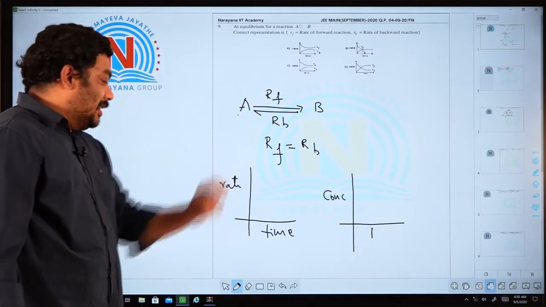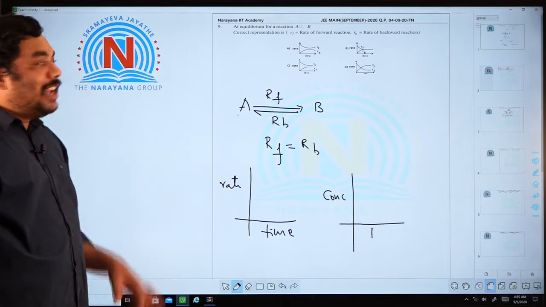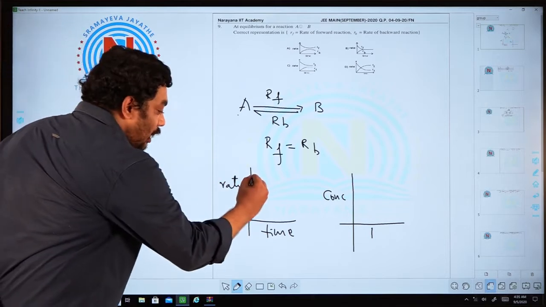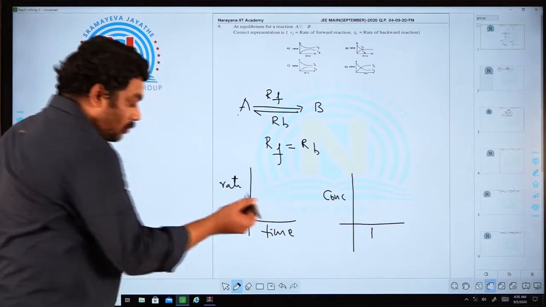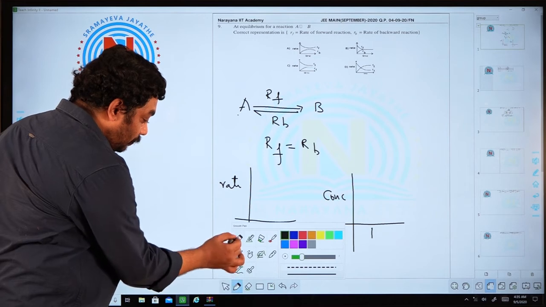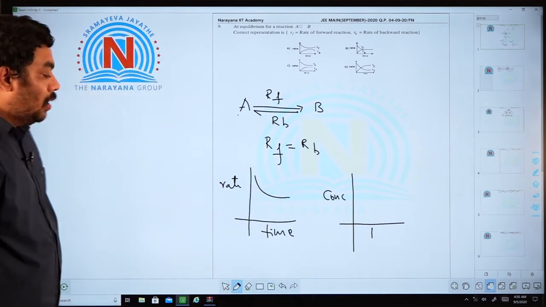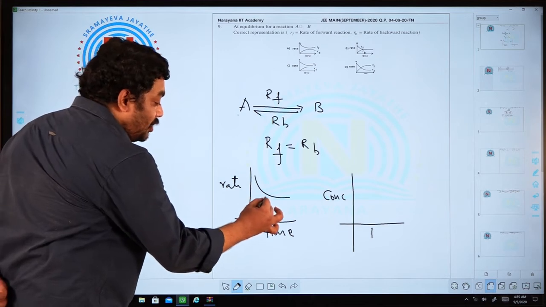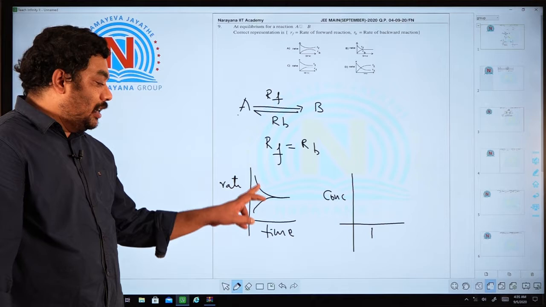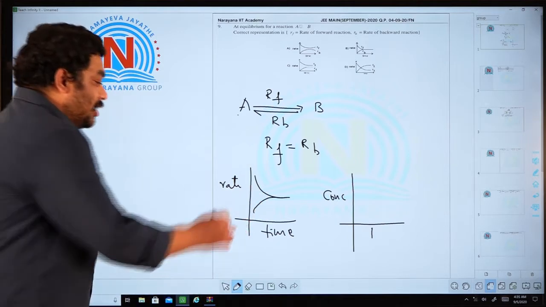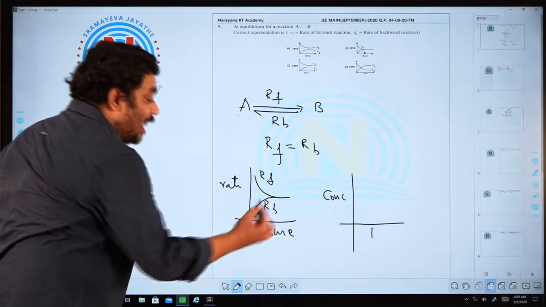In a reversible process, with the passage of time, the rate of forward reaction decreases and the rate of backward reaction increases.